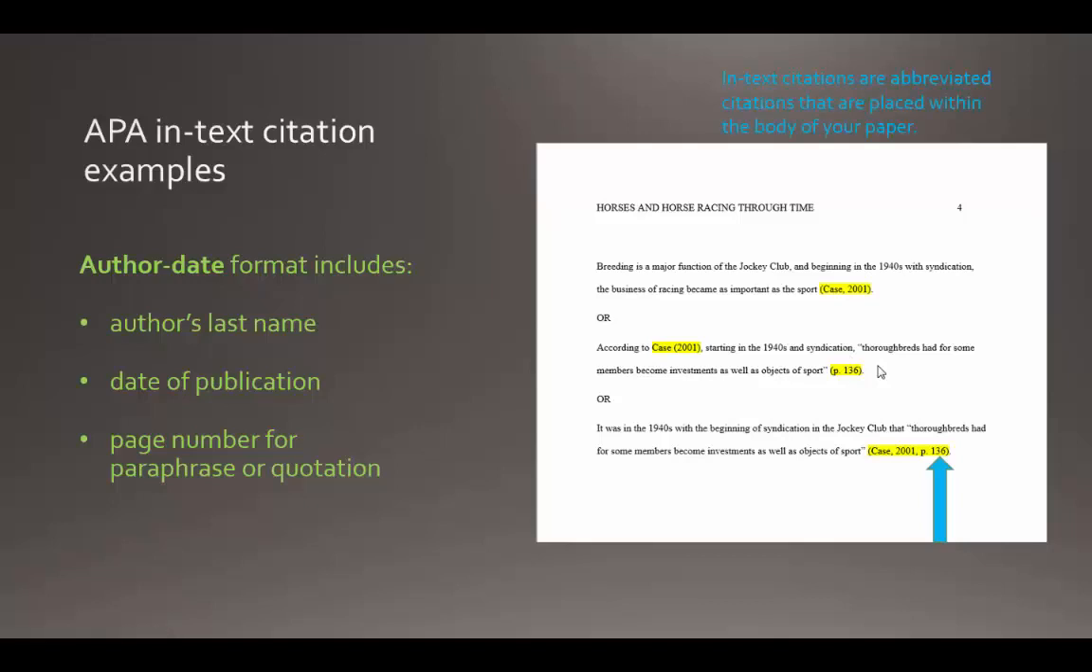So remember that in-text citations are abbreviated citations that are placed within the body of your paper, and that every in-text citation has a corresponding complete citation in references. And also, you should remember that a page number is included only when you quote or paraphrase.